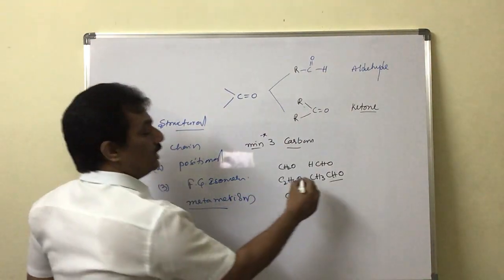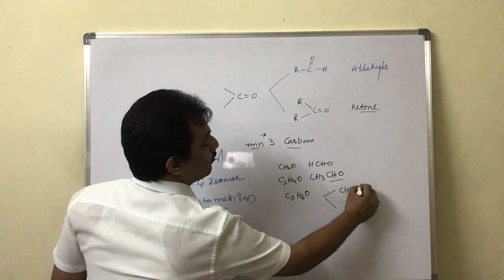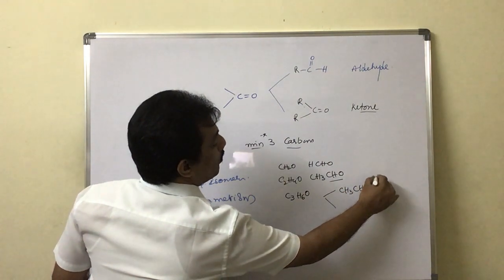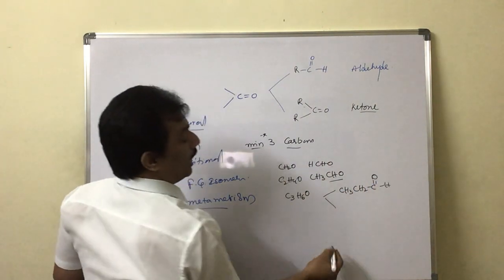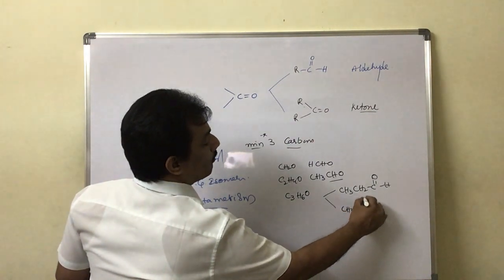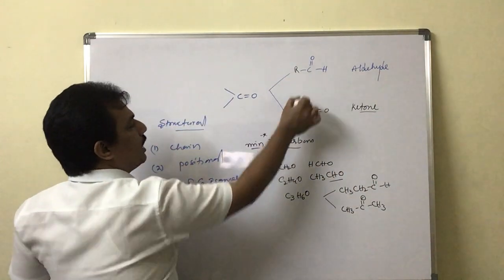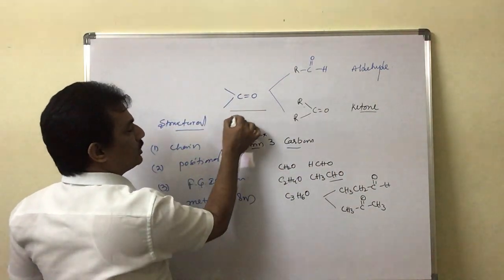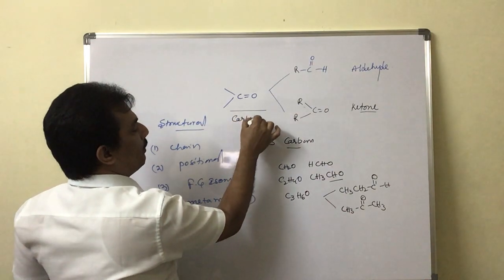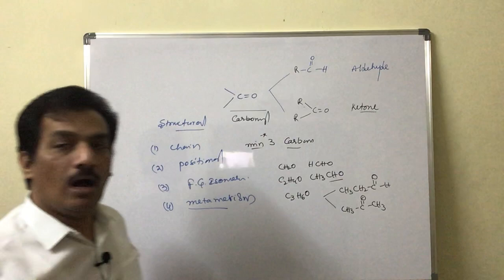In this case, you can consider the aldehydic form, C double bond OH, and as well we can find the keto form like this. Even though these two have a common functional group, the carbonyl group, this RCHO behaves like an aldehyde.